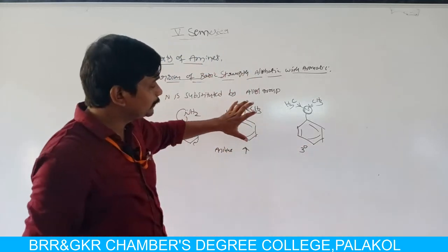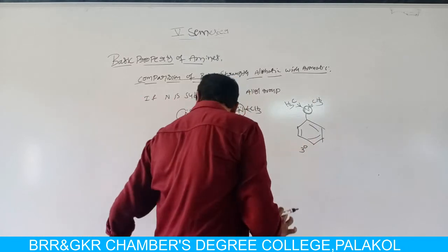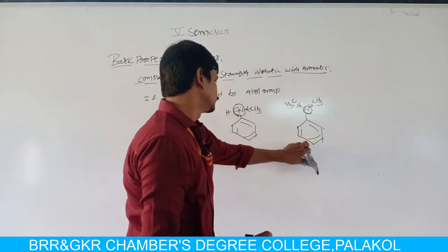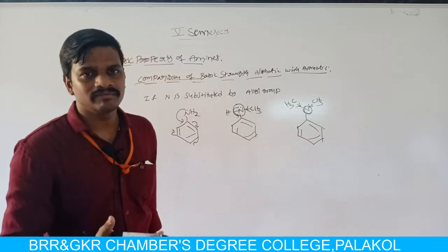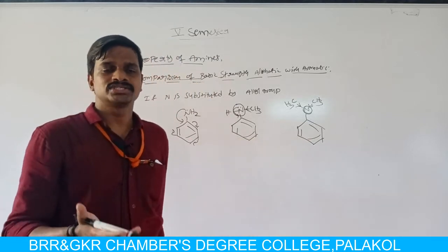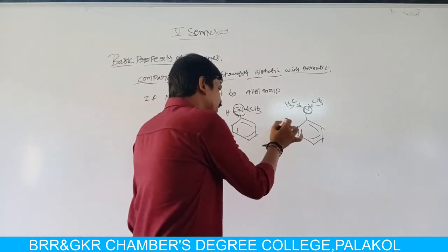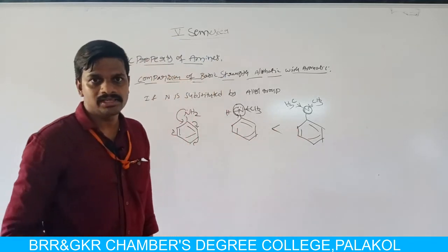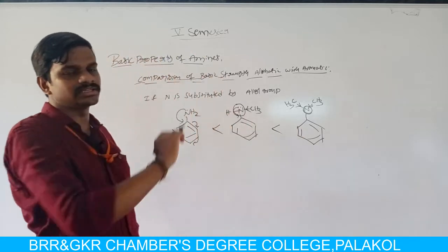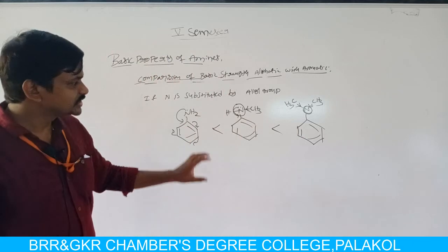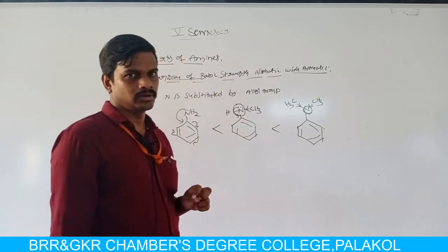If the electron density is high, that means the availability of electrons is high, so it donates its electrons to incoming H plus ions very easily. So tertiary amine, that means N,N-dimethyl aniline, is more basic than N-methyl aniline, and N-methyl aniline is more basic than aniline. This is about N substituted amines.